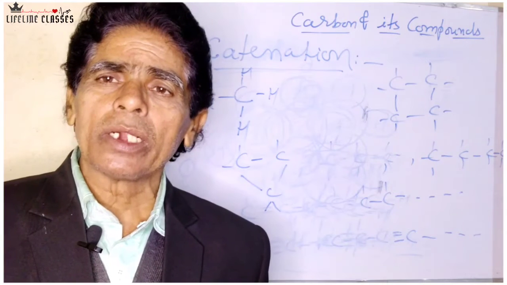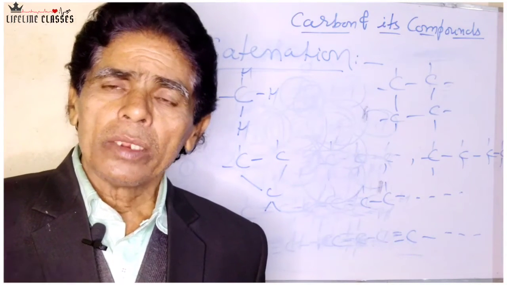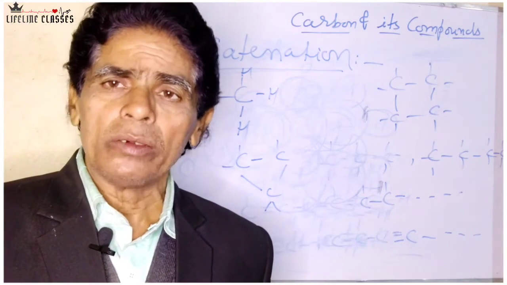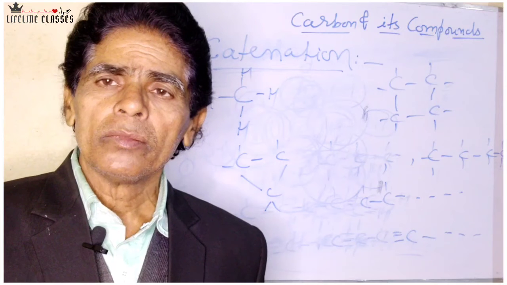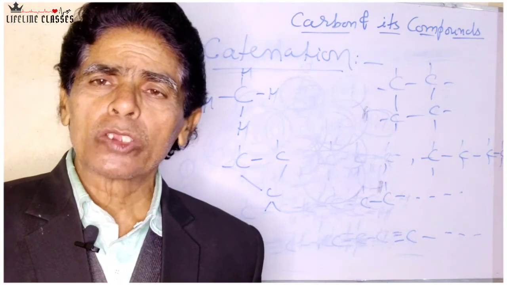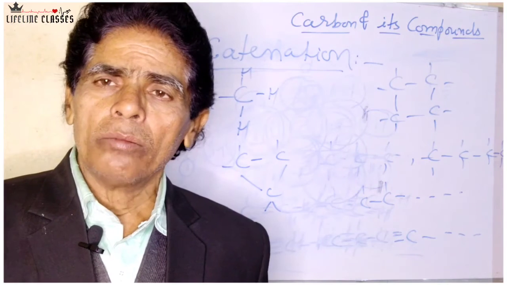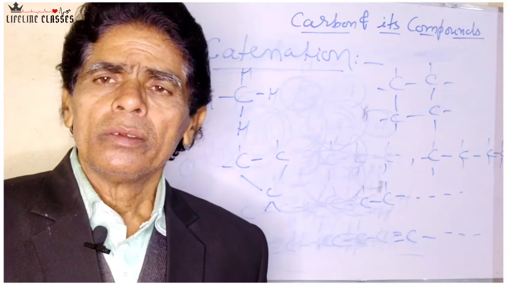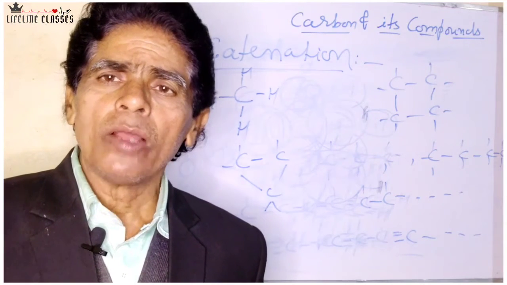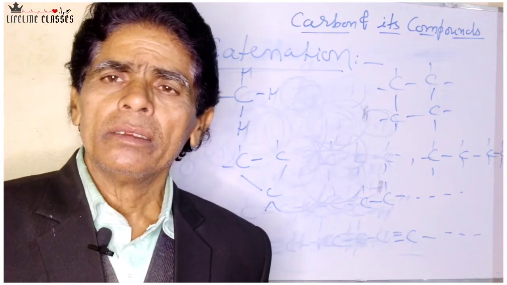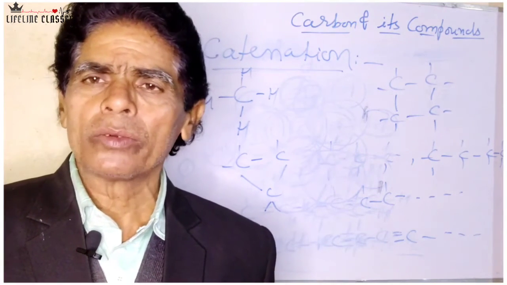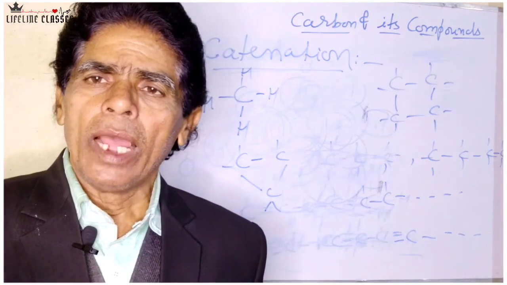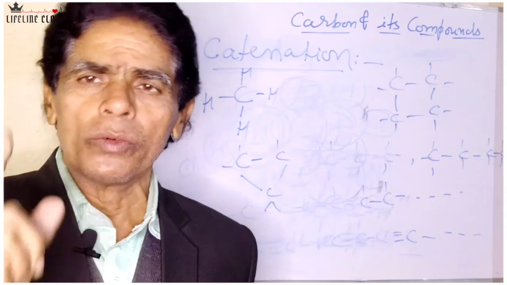If the carbon chain contains atoms other than carbon, like nitrogen, sulfur, oxygen, as in furan, thiophene, pyridine, these are heterocyclic compounds. Heterocyclic means cyclic compounds containing elements other than carbon also.